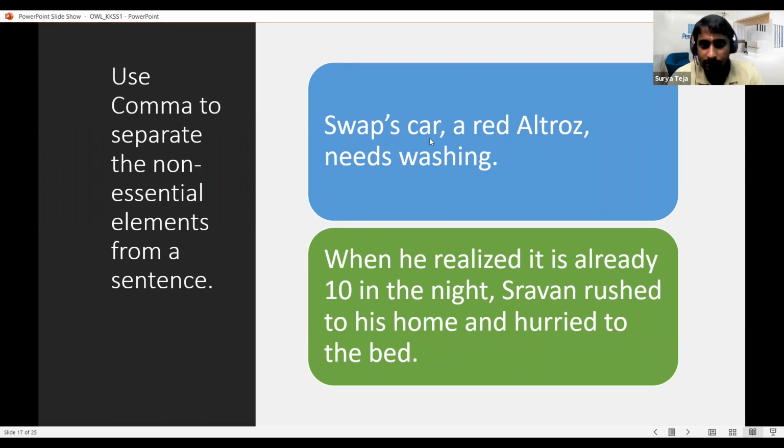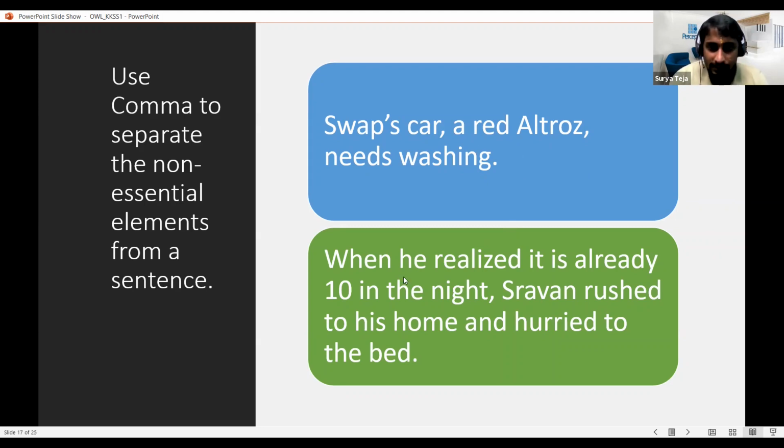Basically what I want to say is Swap's car needs washing. That is what I want to communicate. But here I have put a red Altroz also, because it adds extra information, but it might not be that essential for the sentence. So we separate the non-essential elements which are not what we intend to communicate. If there are such non-essential items, we separate them by commas.